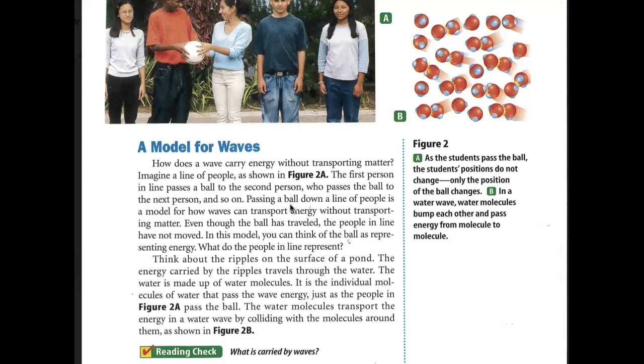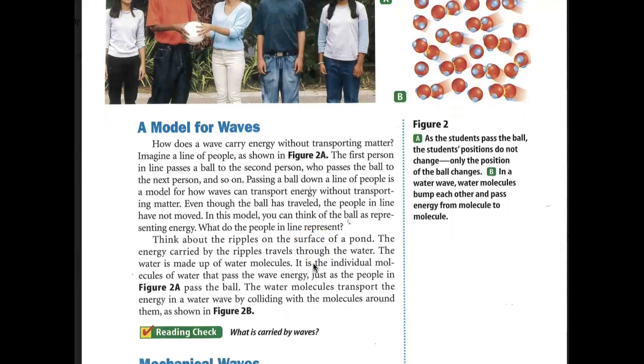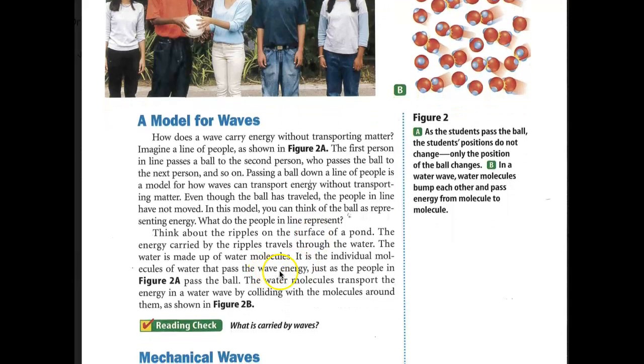Think about the ripples on the surface of a pond. The energy carried by the ripples travels through the water. The water is made up of water molecules. It is the individual molecules of water that pass the wave energy, just as the people in figure 2a pass the ball. The water molecules transport the energy in a water wave by colliding with molecules around them, and that's what you saw in this part over here.